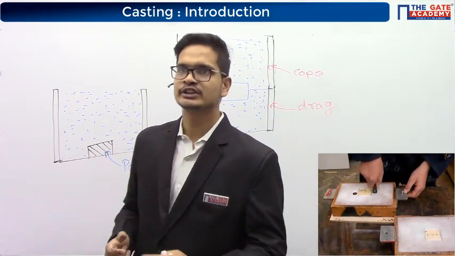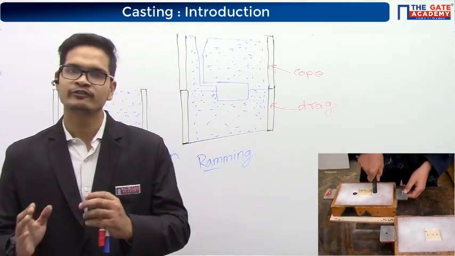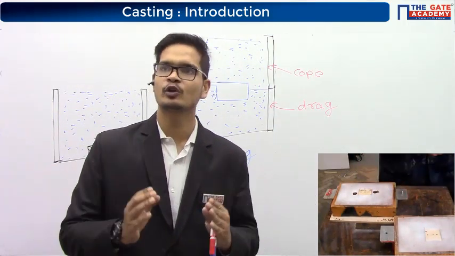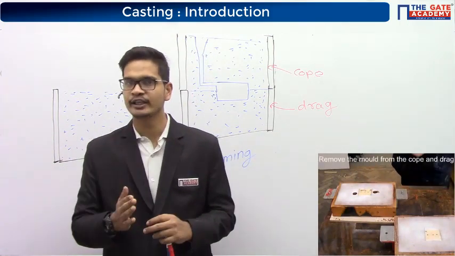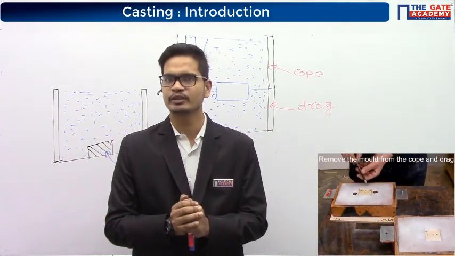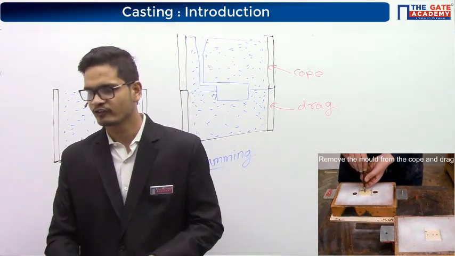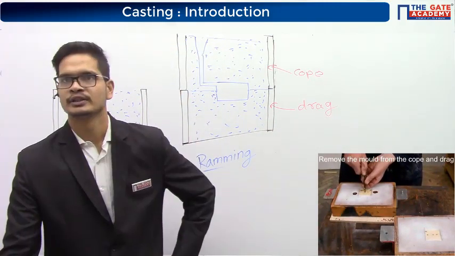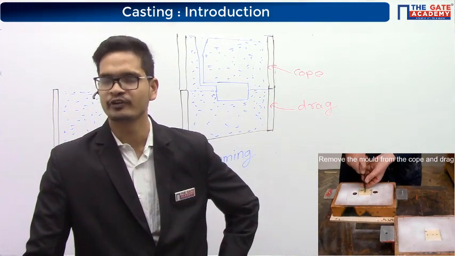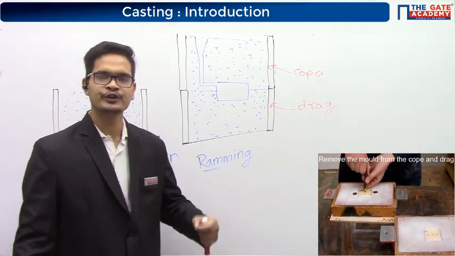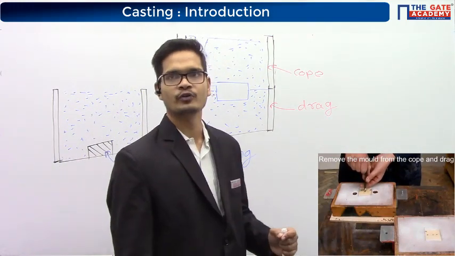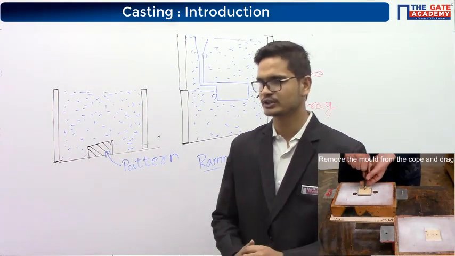The purpose of these pins is for the proper alignment. If they are not aligned properly, the cavity will not be aligned. If the cavity is not aligned, we will not get the desired shape in the casted component. Okay, that's why we use these holes. Now he is making air holes to prevent any air locking. Right, we need to give some space for the air to flow out. That's why he is making those holes.